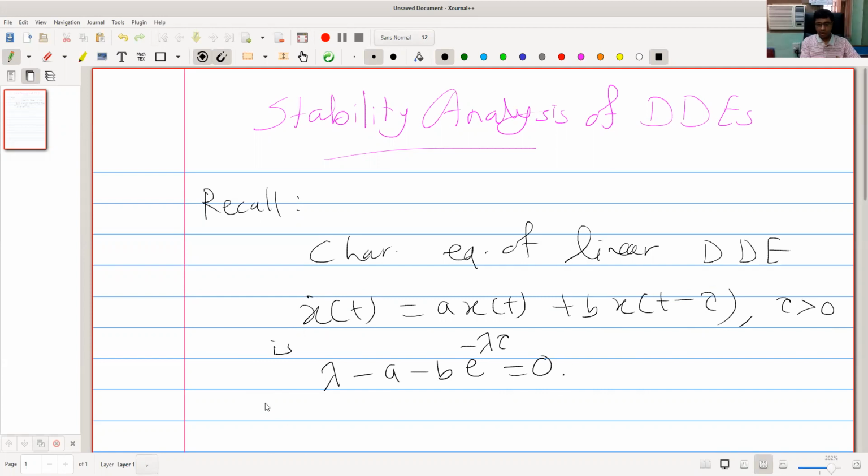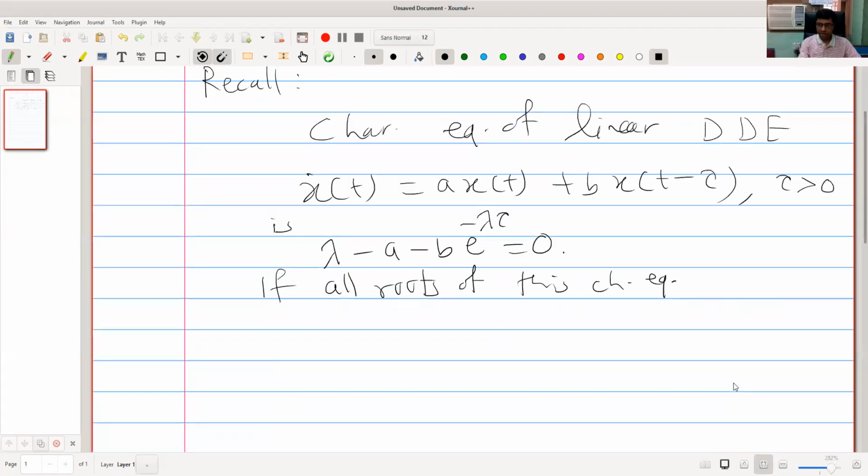We know that if all roots of this characteristic equation satisfy real part of lambda negative, then we say that this equation is stable. Means all solutions of this equation converge to origin as t tends to infinity.